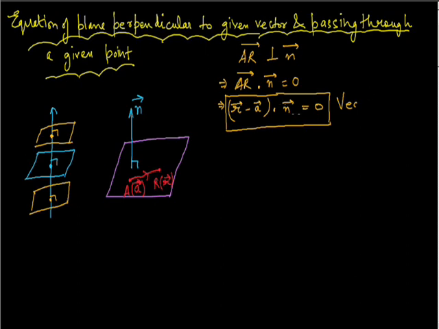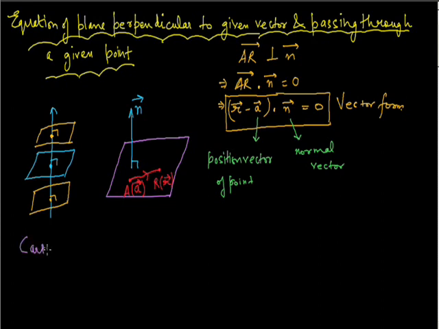So this equation, (R vector minus A vector) dot n vector equals 0, is the equation of the plane which is perpendicular to the given vector n vector and which passes through the given point A, whose position vector is A vector. So this is the vector form. Notice over here that A vector is the position vector of the point and n vector is the normal vector. Now let's convert this equation into Cartesian form.